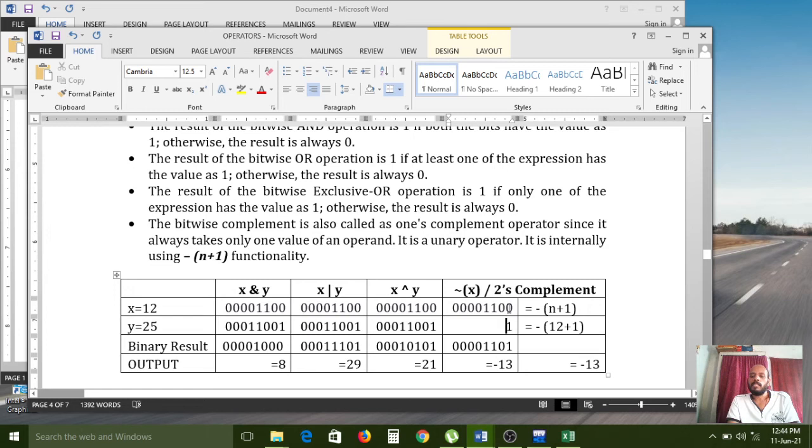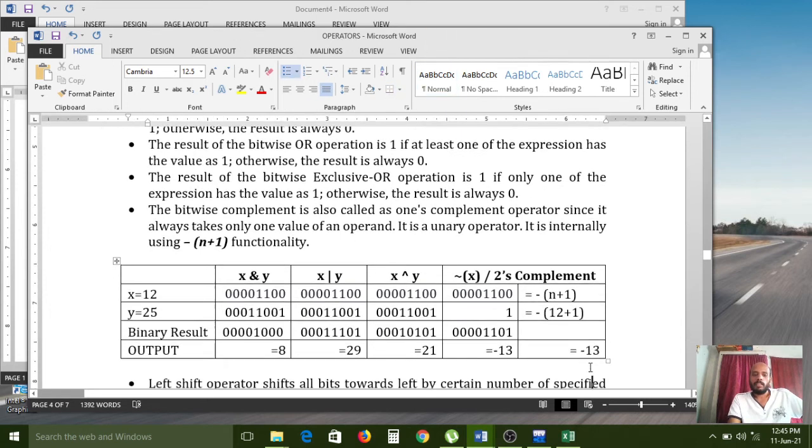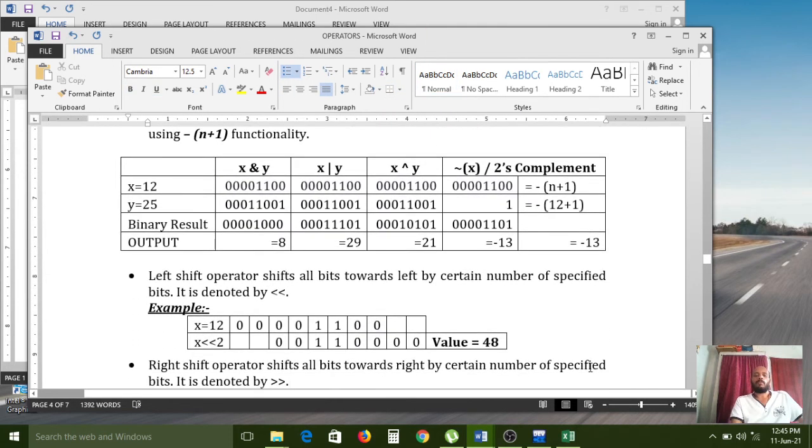1's complement means 0 and 1, like that. So if you calculate the binary number to a decimal number, you will get minus 13. So this process also you can take like this. Actually this is a lengthy process. Just for understanding purposes you can use this one.